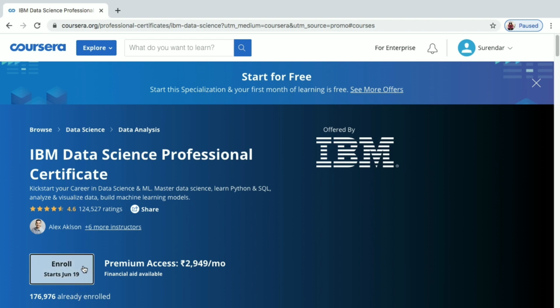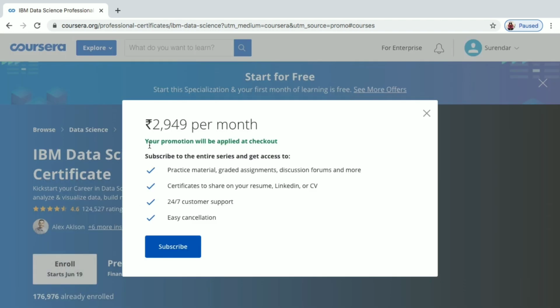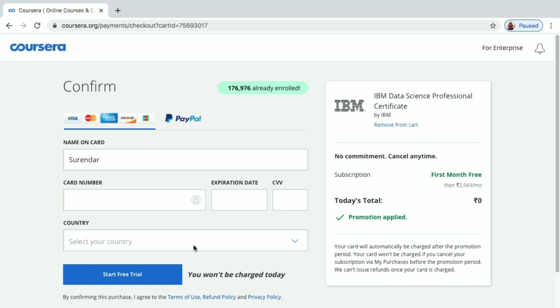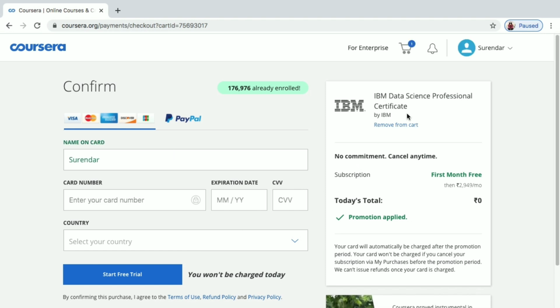So let us enroll in one. Click on that enroll button. See here, your promotion will be applied at the checkout. Also, you have to subscribe. This subscription is free for only 1 month. That is your first month of learning. So you have to click on the subscribe button. Once you click on the subscribe button, you'll be coming to this page. You can see here IBM Data Science Professional Certificate by IBM, and you can see that the subscription first month is free and the total is 0.